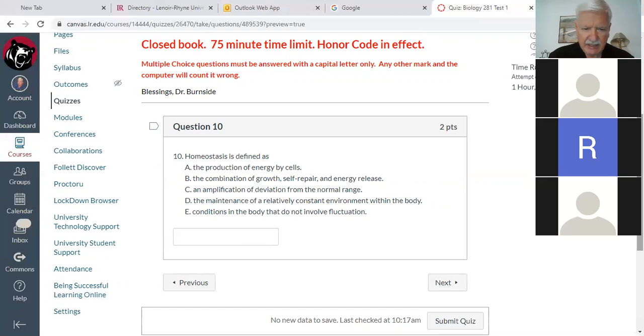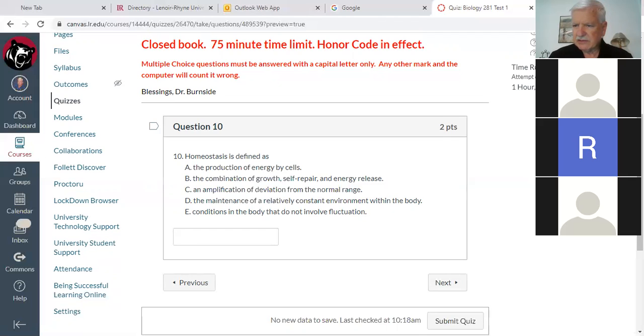D, correct, absolutely. The maintenance of a relatively constant environment within the body, because you don't want your blood sugar to go too high or too low. You don't want your blood pressure to go too high or too low. You don't want your body temperature to. So it's a maintenance of a relatively constant environment within the body. Very, very good. Okay, now let's go on.